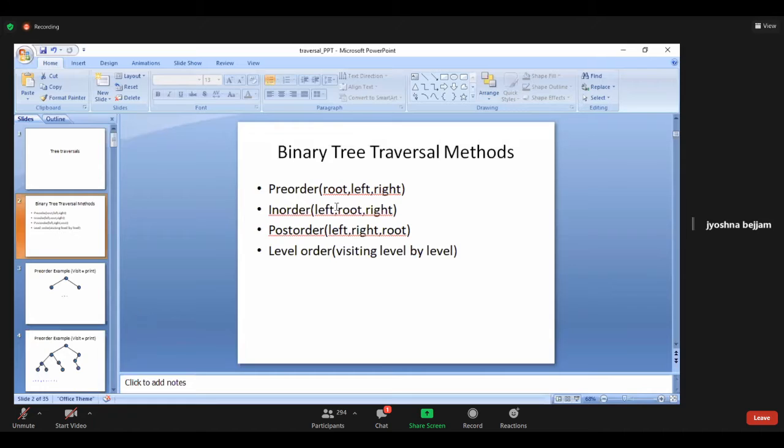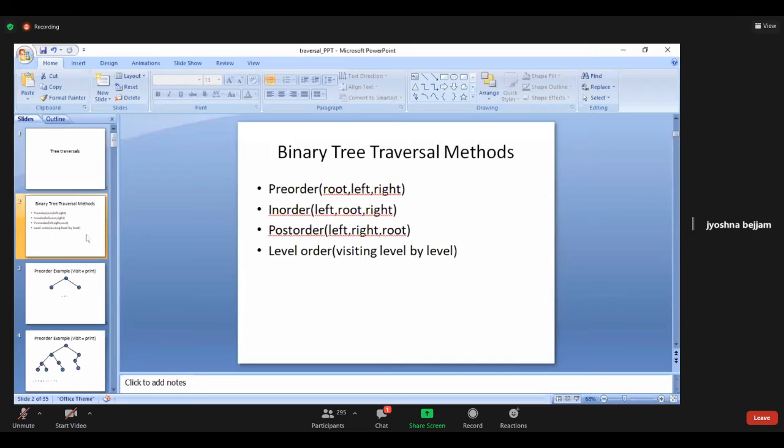So coming to the pre-order. Order means, in the name pre-order is there, na? Order is nothing but in which order you are visiting. So when I say pre-order, it means pre. Pre tells that, see, there are root, left and right we have. How many we have? Root, left and right.